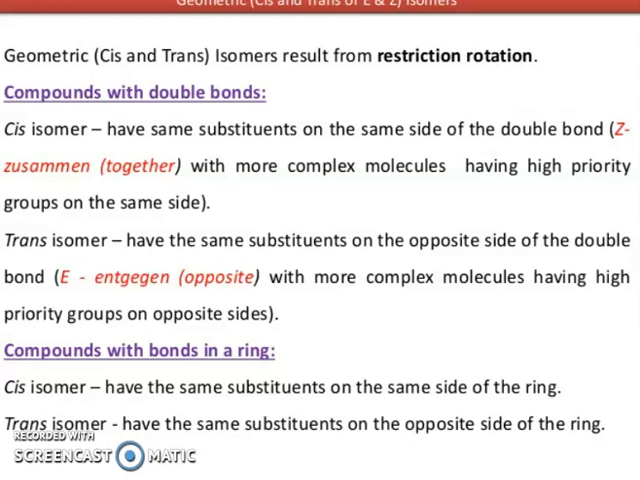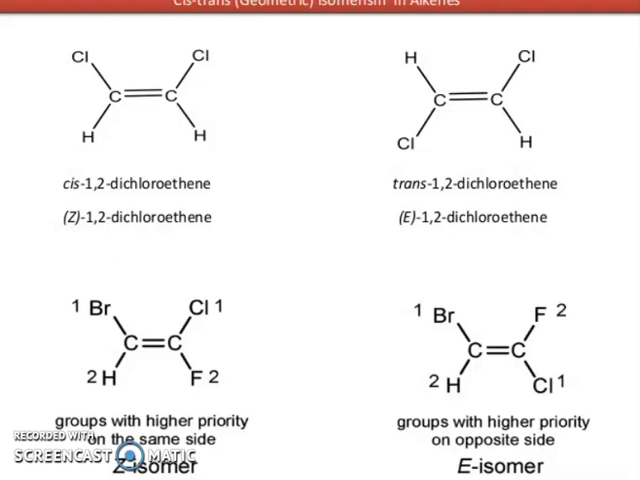So for compounds with bonds in a ring, cis isomers have the same substituents on the same side of the ring. Trans isomers have the same substituents on the opposite side of the ring. So cis-1,2-dichloroethene, Z-1,2-dichloroethene, trans-1,2-dichloroethene, E-1,2-dichloroethene. Another example: groups with the higher priority on the same side, Z isomers, and groups with the higher priority on the opposite side, E isomers.